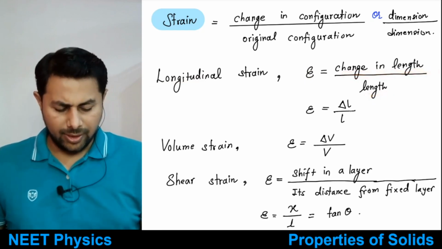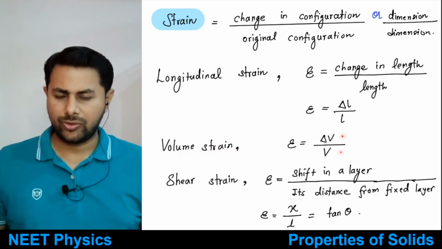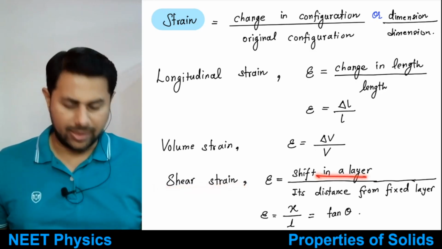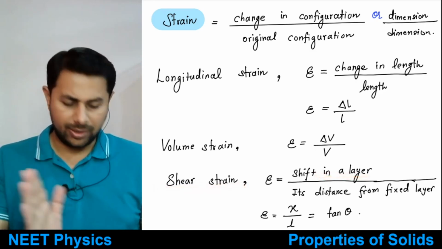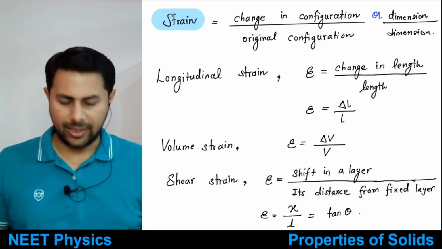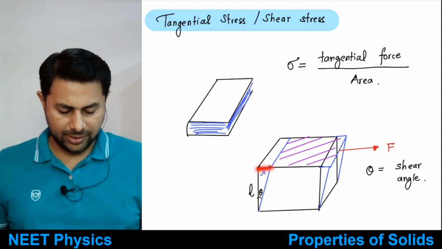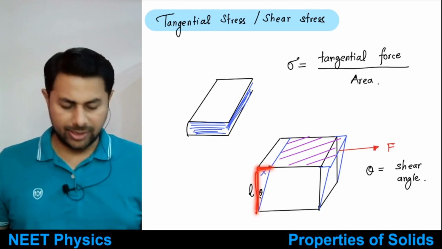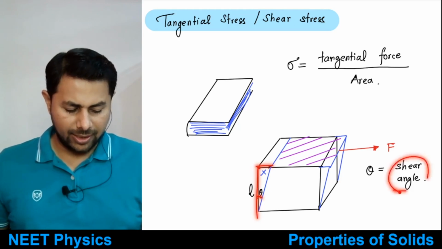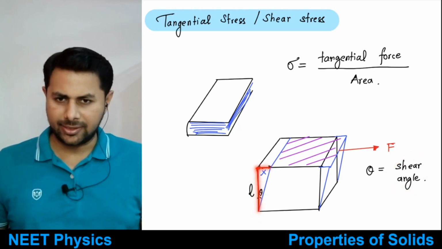Then volume strain, similarly, is the change in volume per unit original volume, and shear strain is the shift in layer. The shift in the top layer, let's say, divided by its distance from the fixed layer. So the shift in this layer is x, divided by its distance from the fixed layer, L. It is x upon L. In terms of the shear angle, this is tan of the angle: opposite side divided by adjacent side.